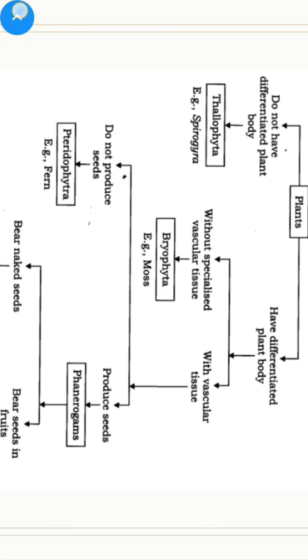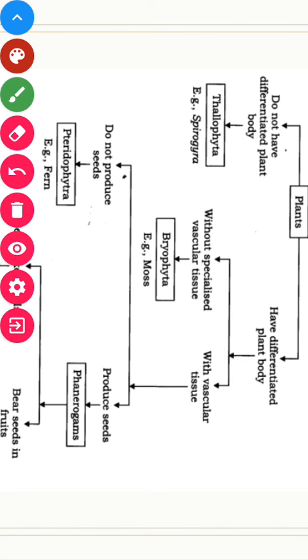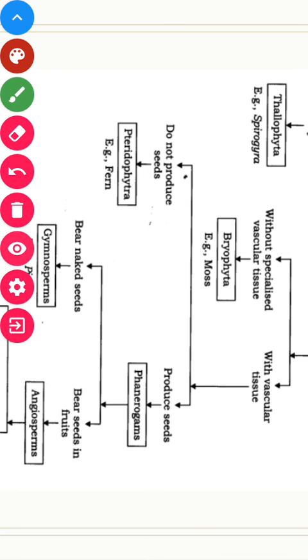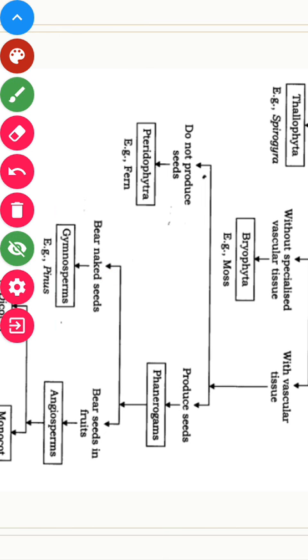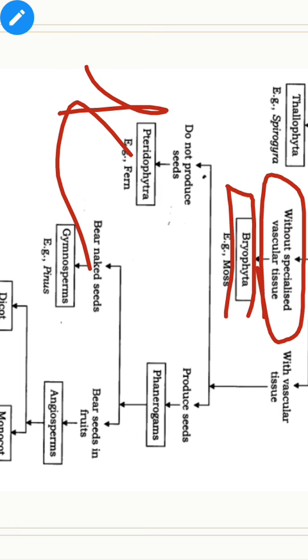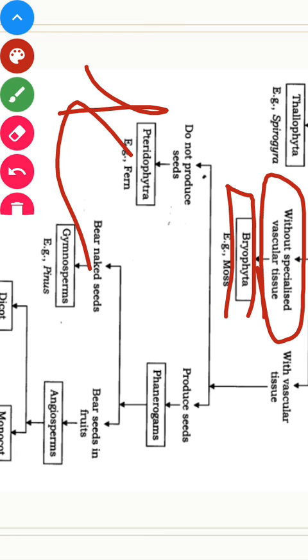Alright, let us now talk about Bryophytes. Now what are Bryophytes? Basically, bryophytes are known as the amphibians of the plant kingdom. Why? What is the reason for that? The reason is that they are without specialized vascular tissue. Let me read it for you. Bryophytes are known as the amphibians of the plant kingdom.